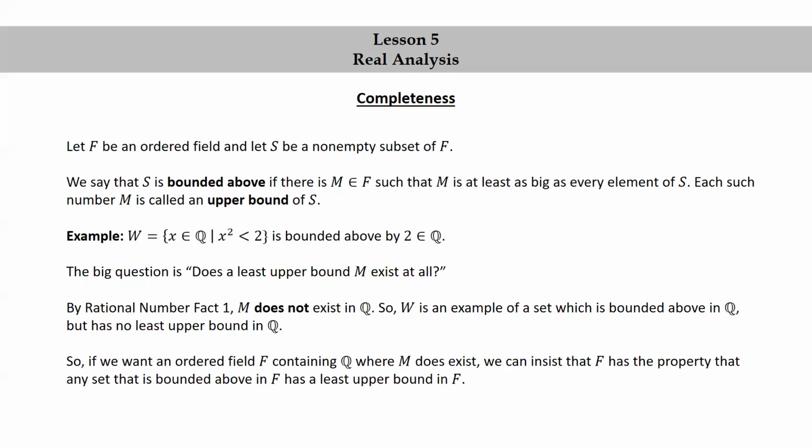So, if we want an ordered field F containing Q where M does exist, we can insist that F has the property that any set that is bounded above in F has a least upper bound in F. Turns out that R, the field of real numbers, is such an ordered field.